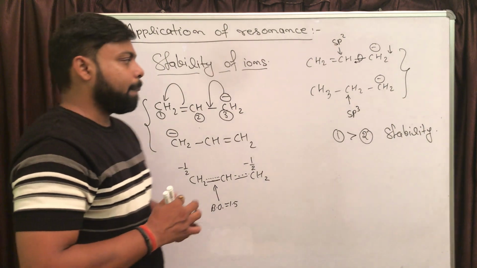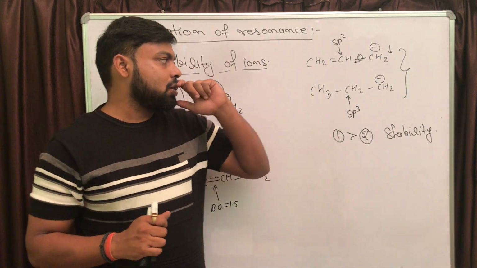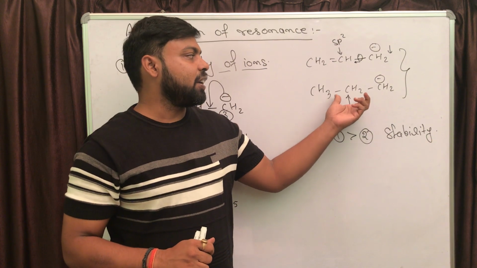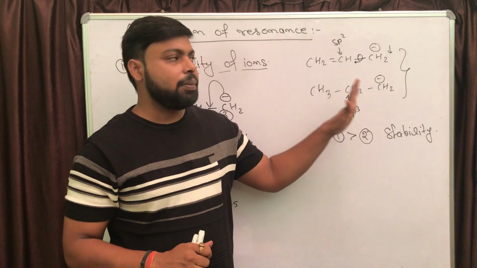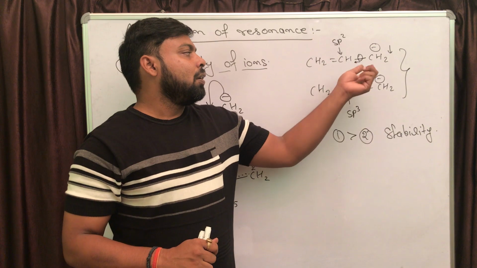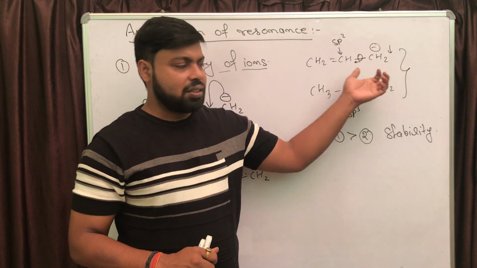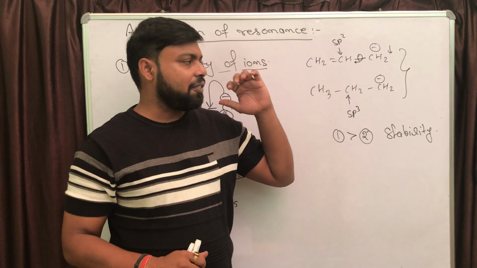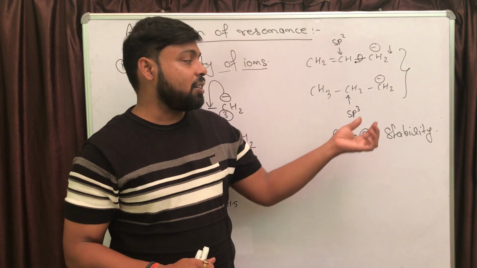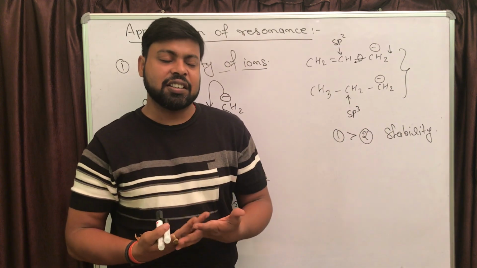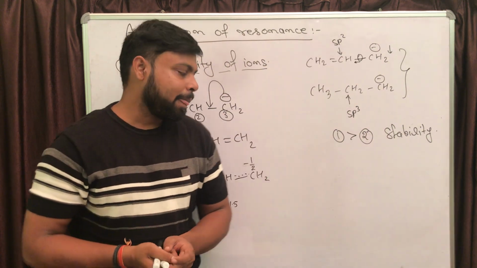Now, see one thing. If it is asked to compare the stability of these two structures, then definitely stability will be related to this negative charge, not to this pi bond, right? If it is asked to compare the stability, then definitely we are going to see the stability of ions if the ions are present.